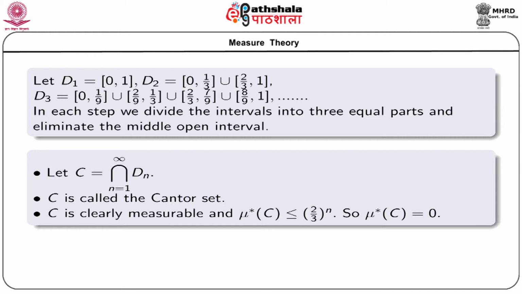Now, since each Dn is measurable, their countable intersection C is also measurable, and since C is a subset of Dn for every n, mu star of C is less than or equal to (2/3)^n, and as this is true for any positive integer n, and as n tends to infinity, the right hand side tends to 0. So, we have mu star of C equal to 0.